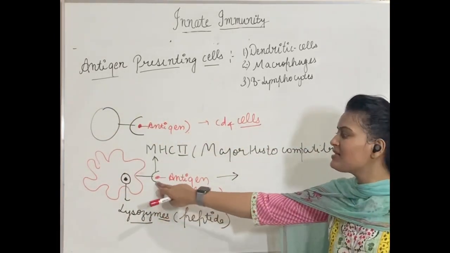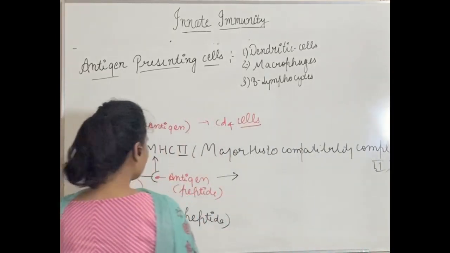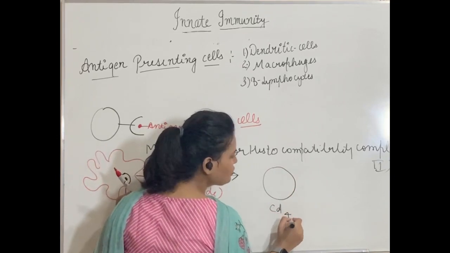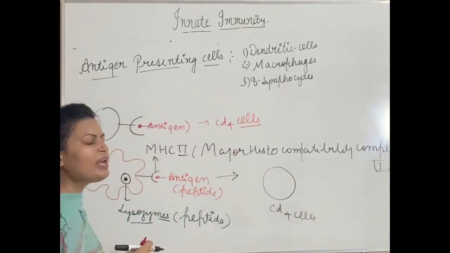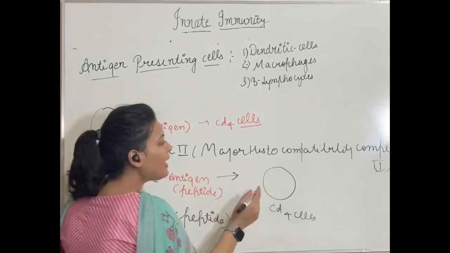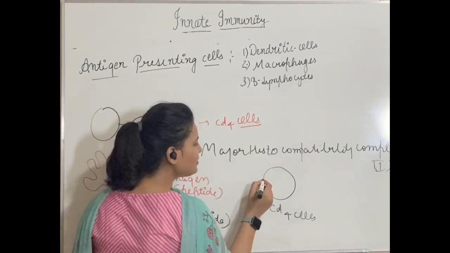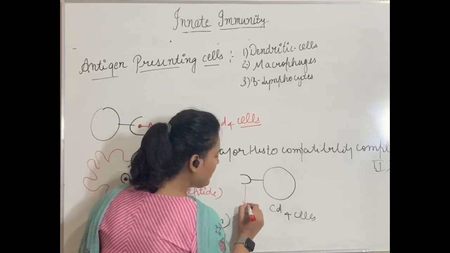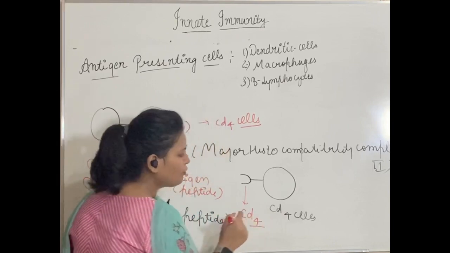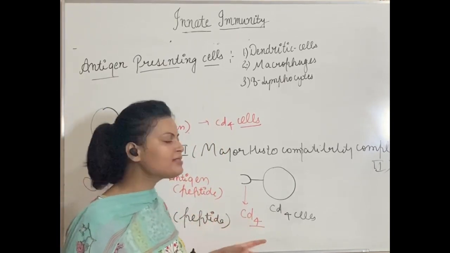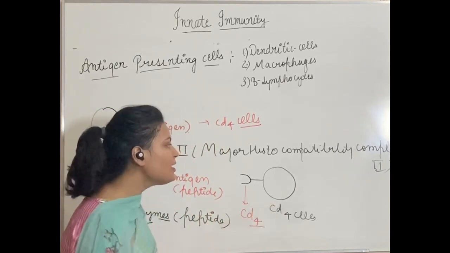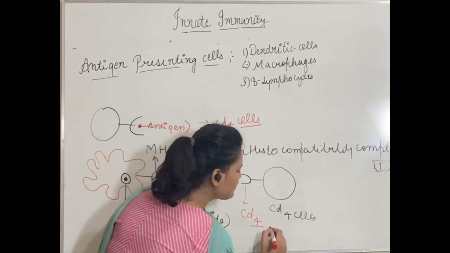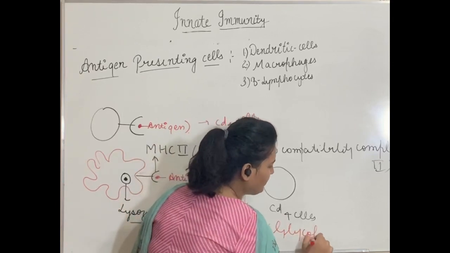But as this is a receptor, there will be receptors present on the surface of CD4 cells also. You can say helper T cells also. Okay, CD4 and helper T cells both are the same thing. And those receptors which are present on the surface of helper T cells are CD4. That is why we say CD4. That is why we can call helper T cells CD4 cells, because they have a receptor on their surface which we call CD4, and this CD4 is a glycoprotein.